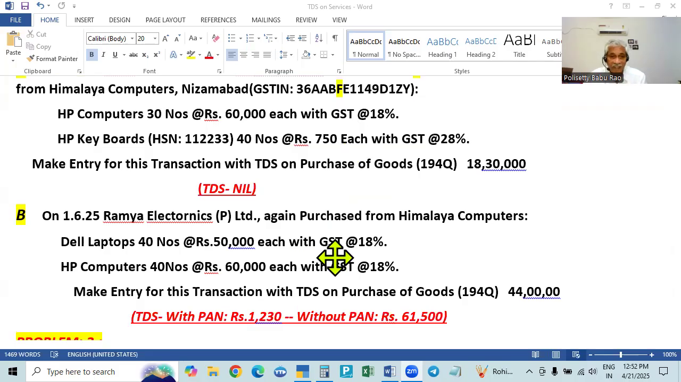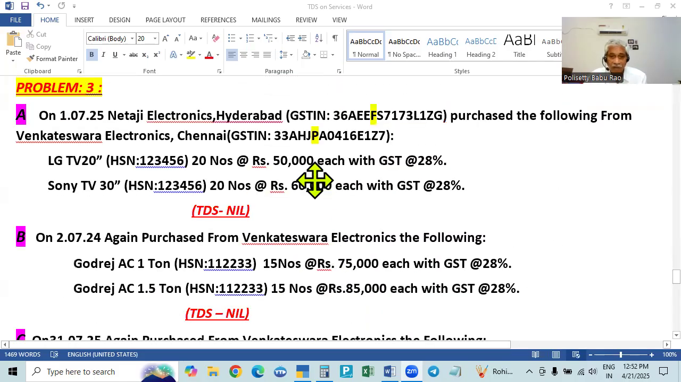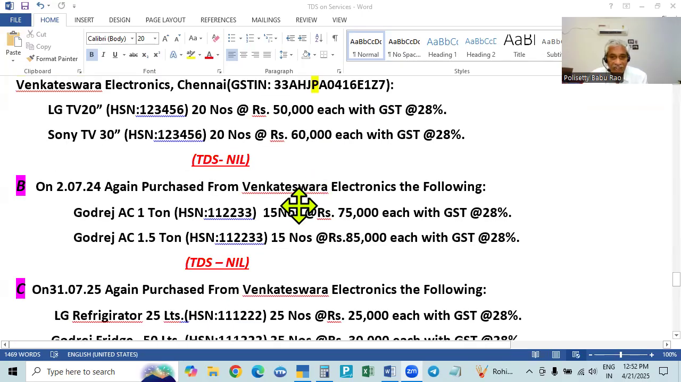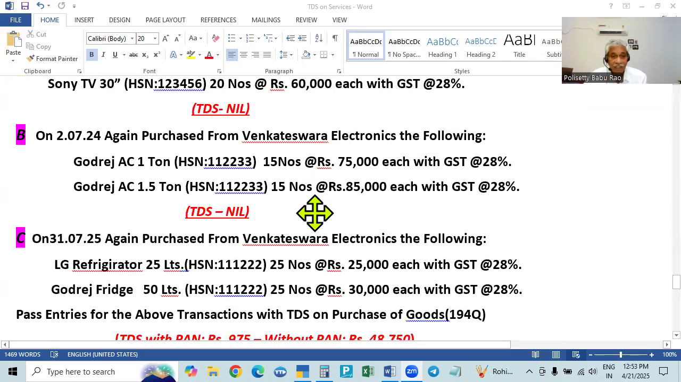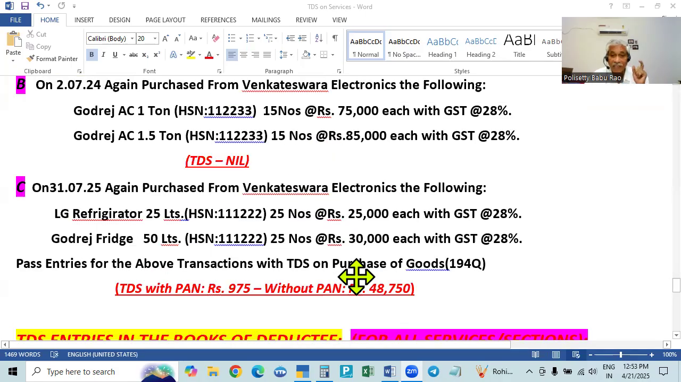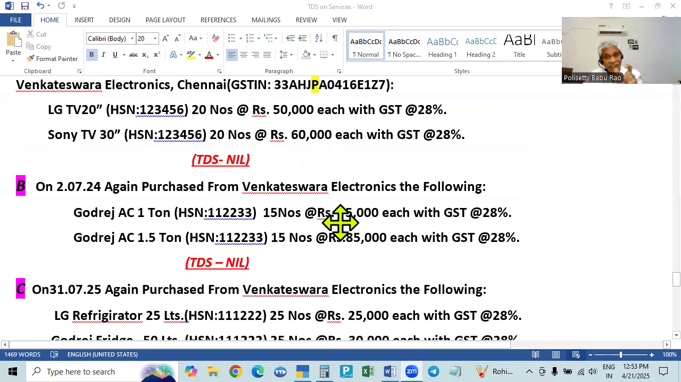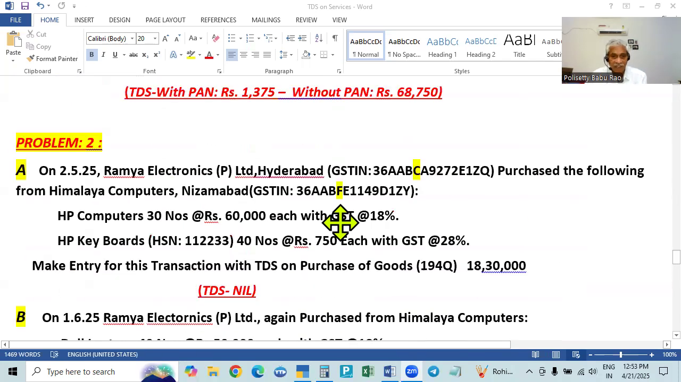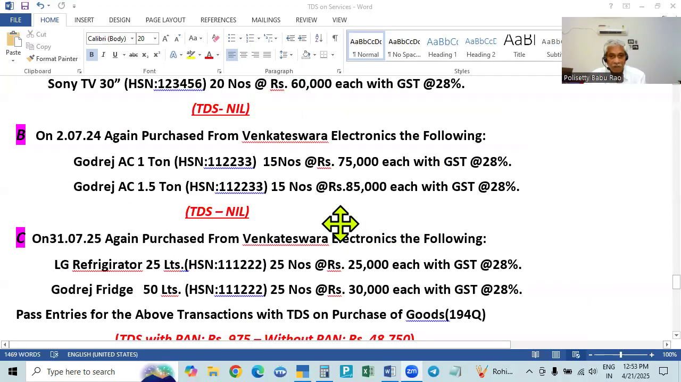The second bill will be deducted. And in the third example, the first bill is not crossing, and the second bill also is not crossing. So in the third bill, the aggregate amount of the first, second and third bills is crossing 50 lakhs. In such a case, we will make the deduction in the third bill only. On the first and second, even if you select the TDS payable, no TDS will be deducted. So I will make the entries for the two problems, and you try the third problem.